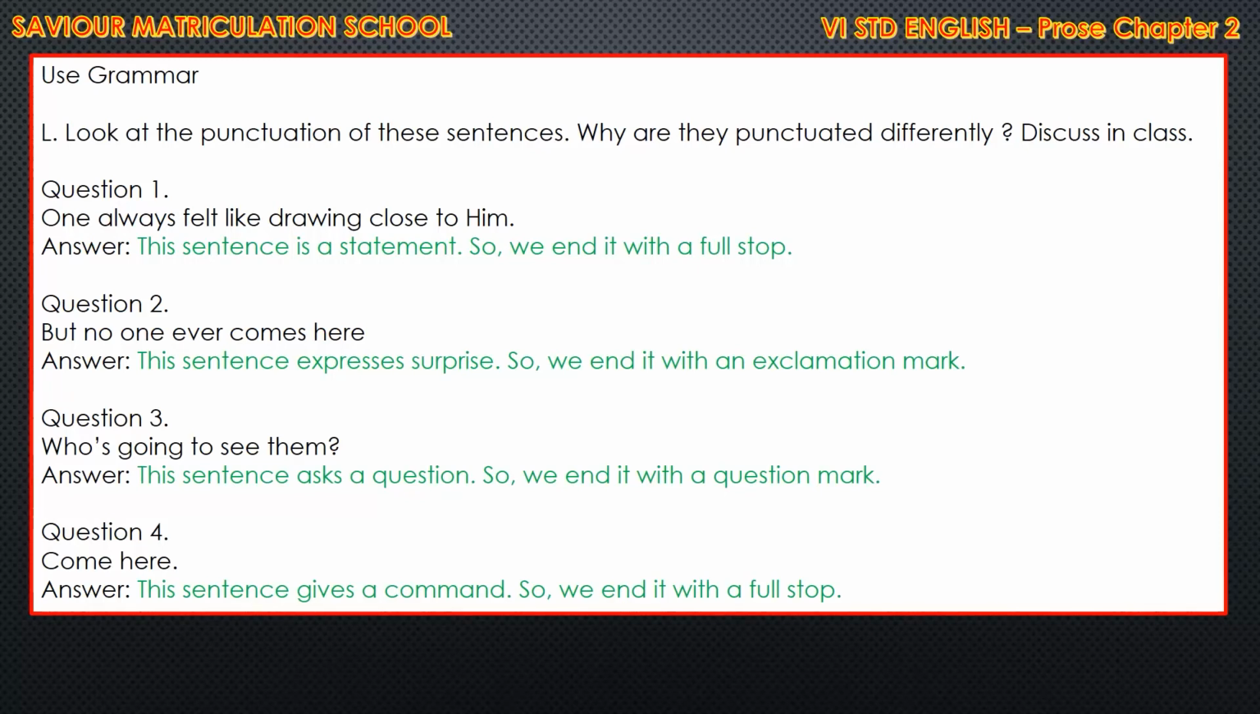Then question 2. But no one ever comes here. This sentence expresses surprise. So we end it with an exclamatory mark. So exclamation mark you know. So we have to end it with an exclamatory mark because it expresses a surprise. Question 3. Who is going to see them? This sentence asks a question. The question mark is there, children. So we end it with a question mark. Then question 4. Come here. This sentence gives a command. Okay. So we end it with a full stop.